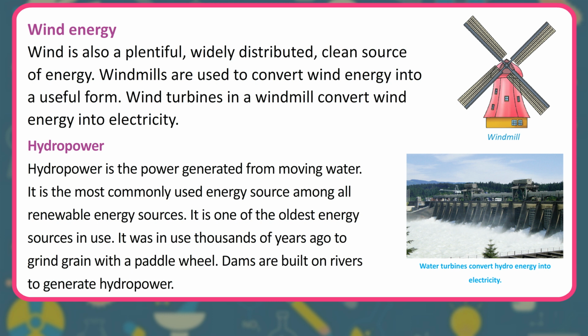It is the most commonly used energy source among all renewable energy sources. It is one of the oldest energy sources in use. It was in use thousands of years ago to grind grain with a paddle wheel. Dams are built on rivers to generate hydropower.